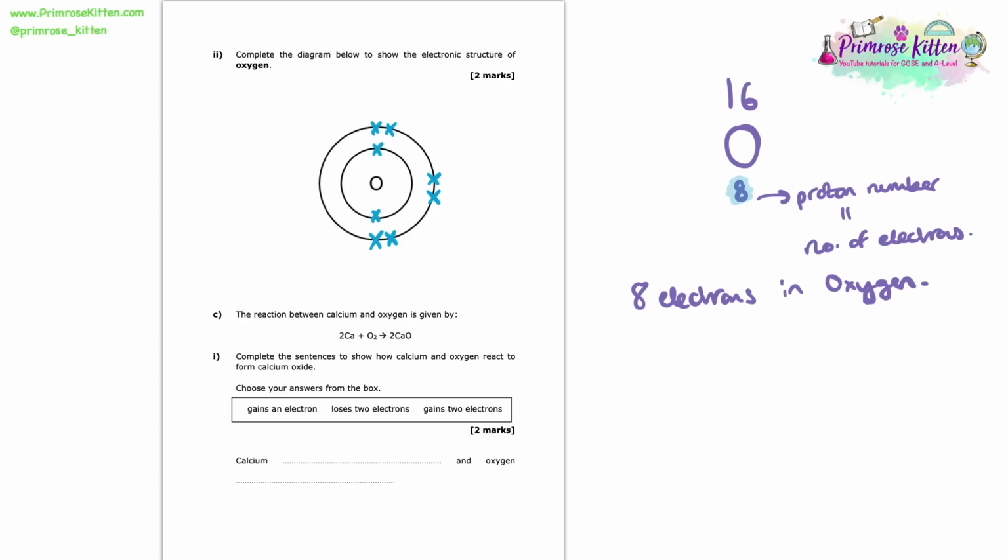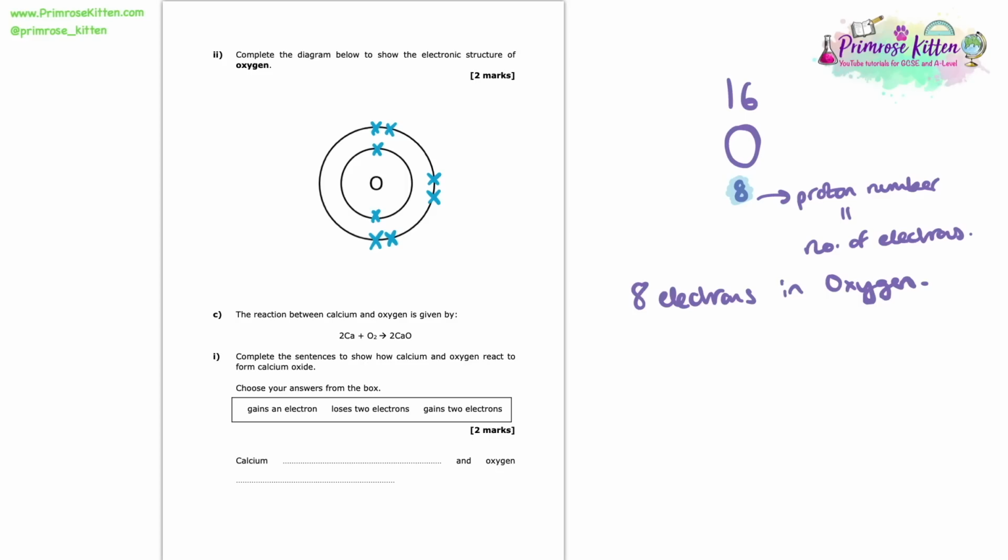So now we're told that the reaction between calcium and oxygen is given by 2Ca plus O2 makes 2CaO. So what that's saying is that calcium reacts with oxygen to form calcium oxide. Now we're asked to complete these sentences using the words in the box. So here we're asked, what does calcium do with respect to electrons? Does it gain an electron? Does it lose 2 electrons? Or does it gain 2 electrons?